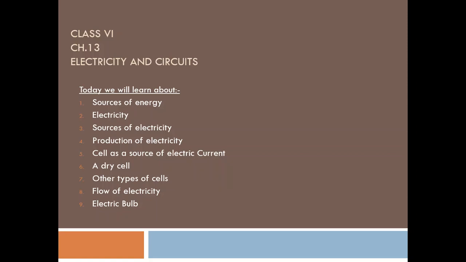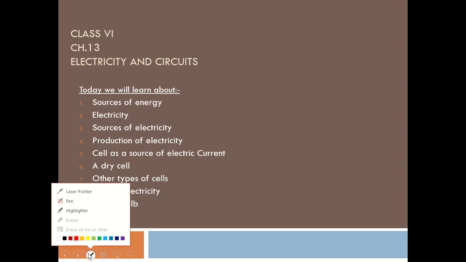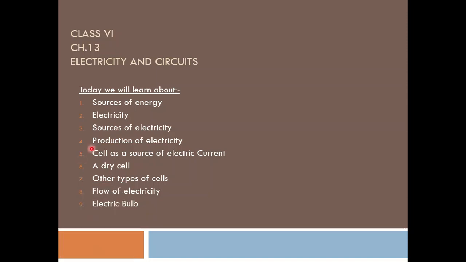Today we will discuss chapter 13, electricity and circuits. The topics that we will discuss here: sources of energy, electricity, sources of electricity, production of electricity, cell as a source of electric current, a dry cell, other types of cells, flow of electricity and electric bulb.